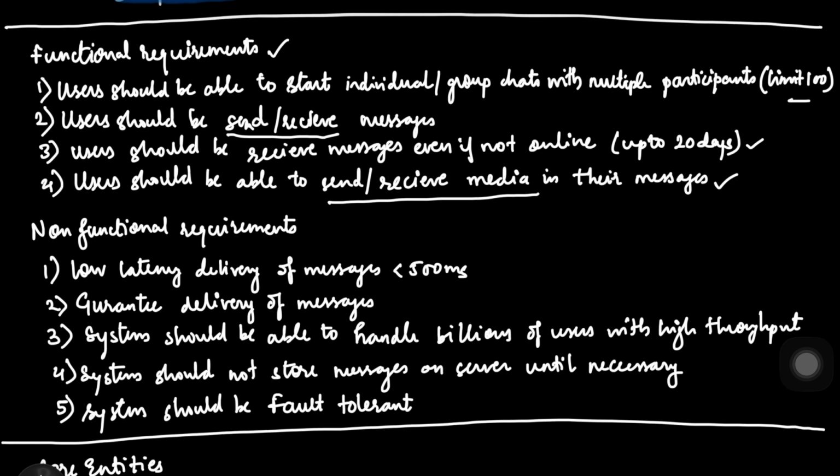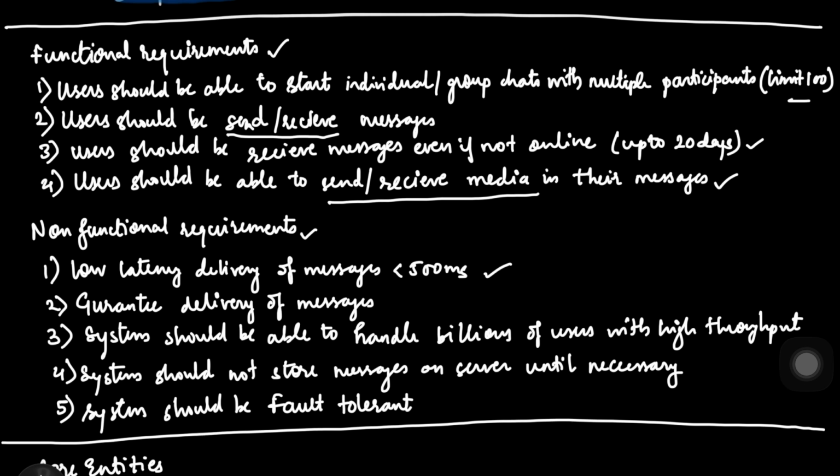Now we will talk about the non-functional requirements. So here we need low latency, where in a global system, speed isn't a luxury, it is a product. So if a message takes 2 seconds, the conversation feels dead. So we'll solve this with edge locations and geosharding, and we'll try to bring the latency as low as possible. So this completes our first non-functional requirement.